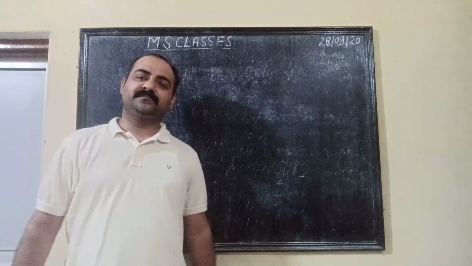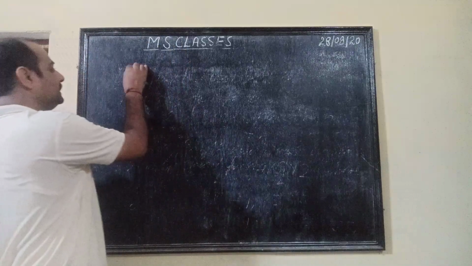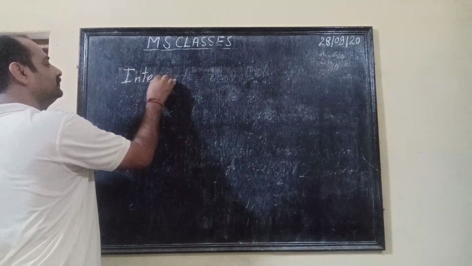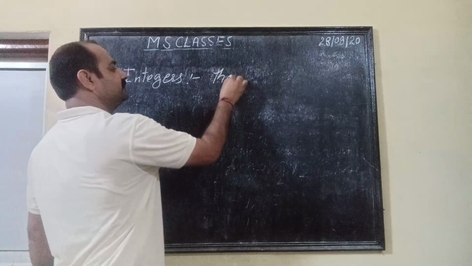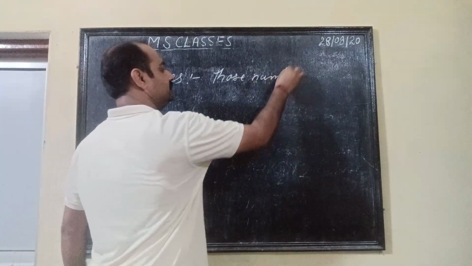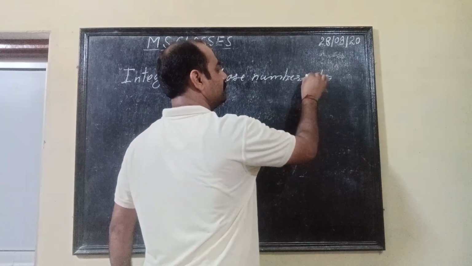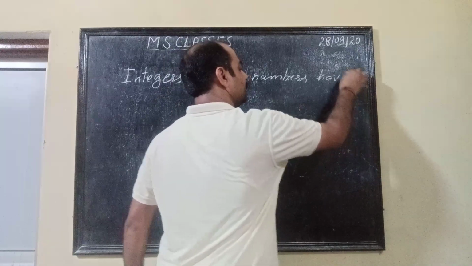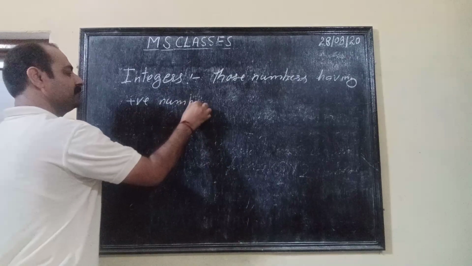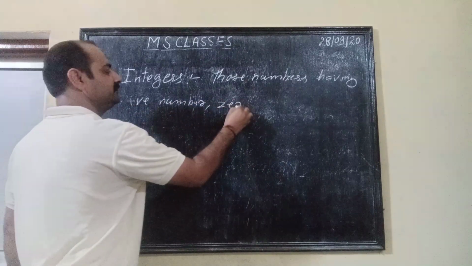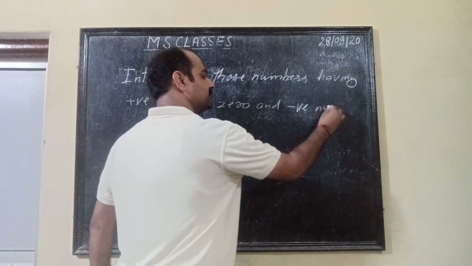So integers are those numbers having positive numbers, 0 and negative numbers.